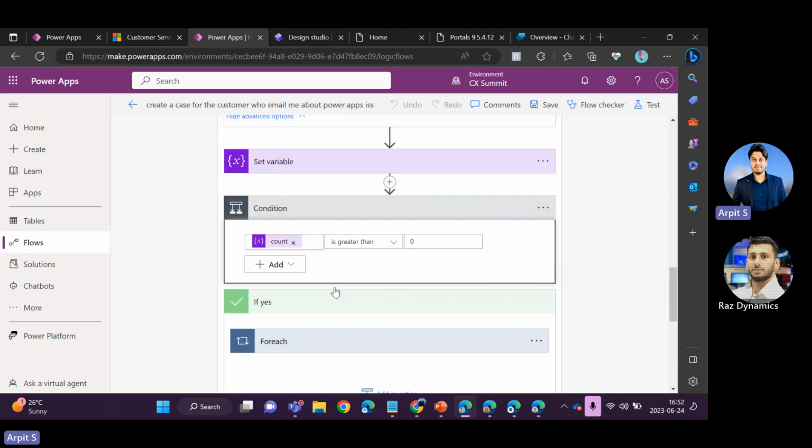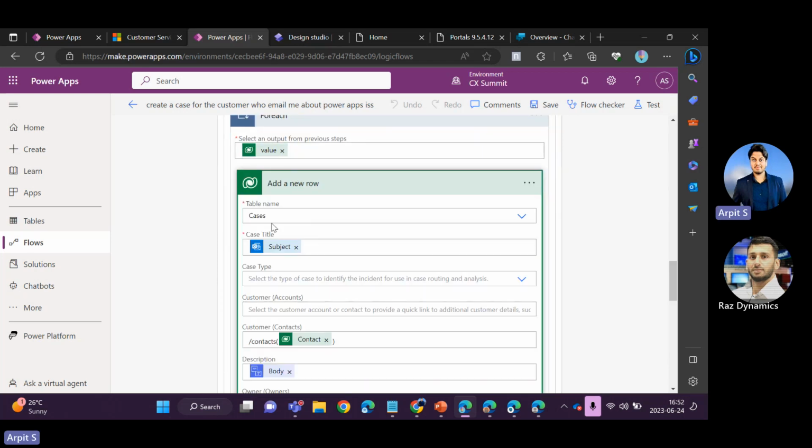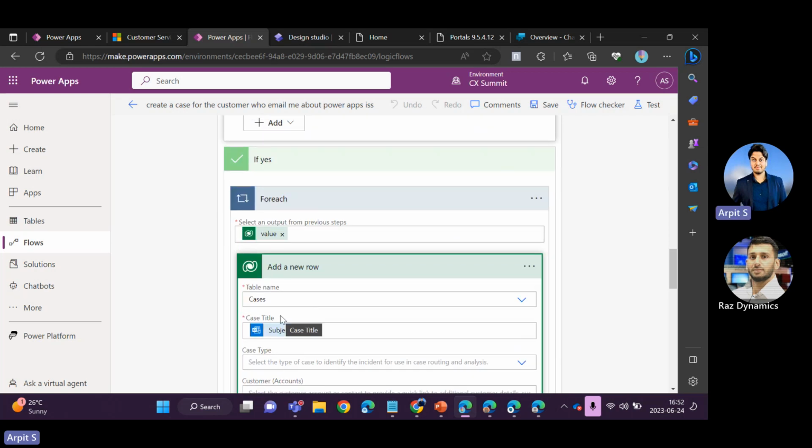And then here I'm creating the record. Add a new row is nothing, it's just creating a case. Okay, so probably I can quickly show that by sending an email. I'm just sending an email with my personal email address.